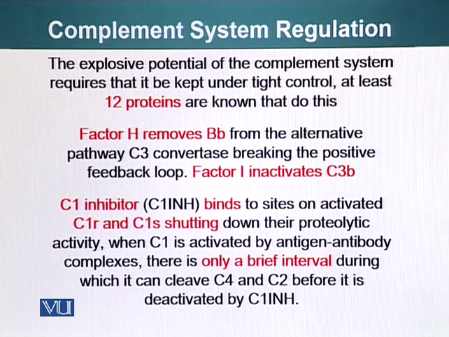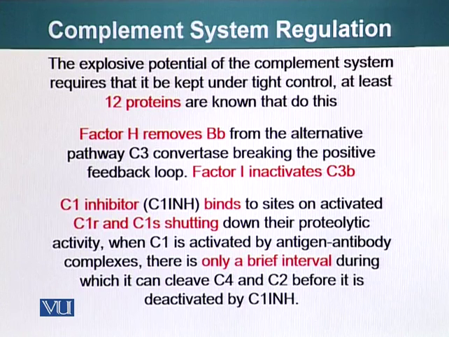I am sure you're getting the idea that our immune system, our complement system, is very, very dangerous if it is not regulated. It can also destroy our body parts. So what are the strategies to contain this system? There are at least 12 proteins that keep the complement system under tight control.